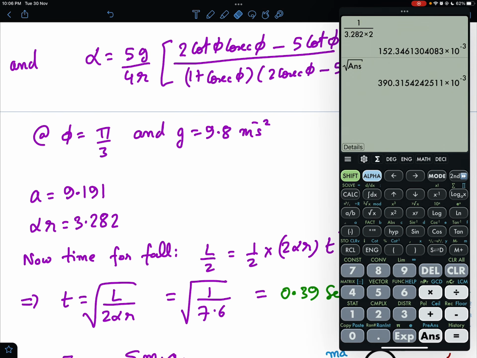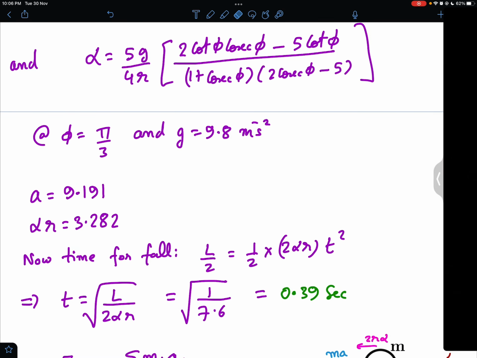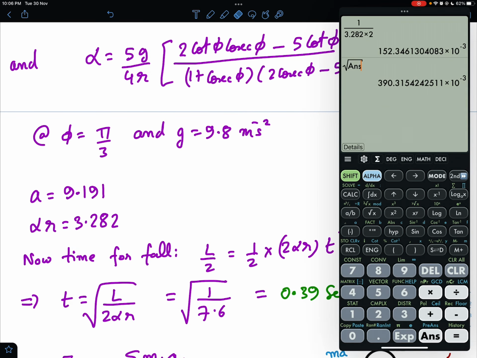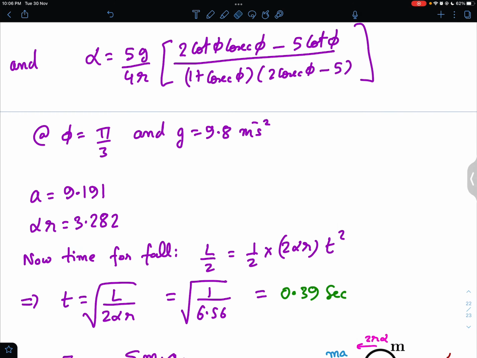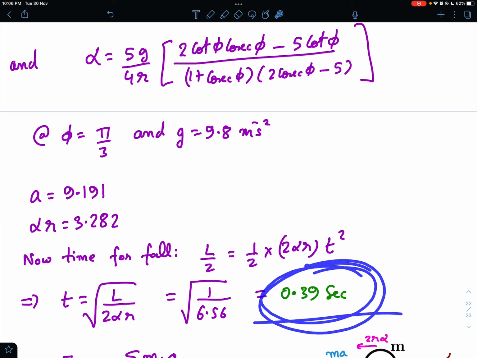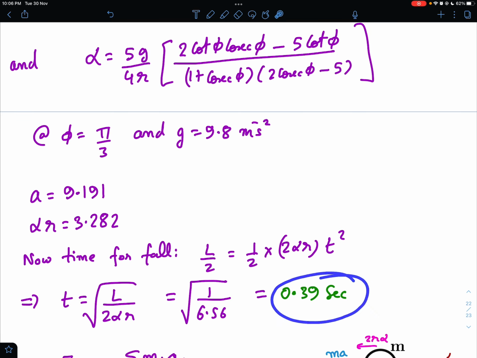Okay, so the final answer I have written is correct. I forgot to convert this expression, and this was not 3.28 into 2, that's about 7.56. So no, not 7.6.56, so let me correct this, this should be 6.56. And if you calculate this, this comes to be 0.39 seconds. The answer given in the book is root 2 times 0.39, that's about 0.55, which is root 2 times this.